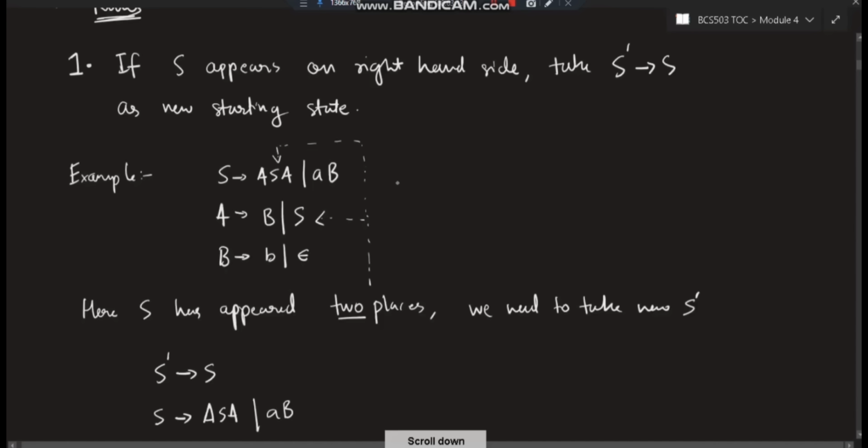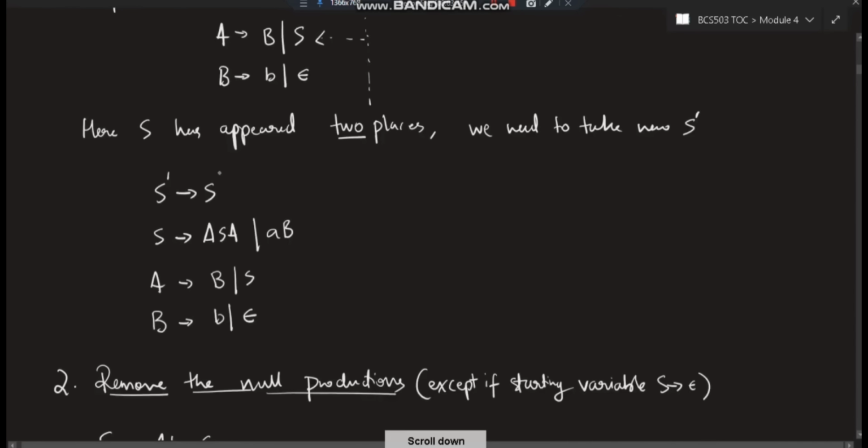Suppose you have been given a question like this in the exam. S goes to ASA or AB, A goes to B or S, B goes to B or epsilon. Now which is the starting state? The starting state is the first one which they give, that is S here. S has appeared in the right hand side here also. Whenever S appears in the right hand side, we have to take a new starting state S dash, which is pointing to S. So we write S dash goes to S, and the rest of the thing will be similar.